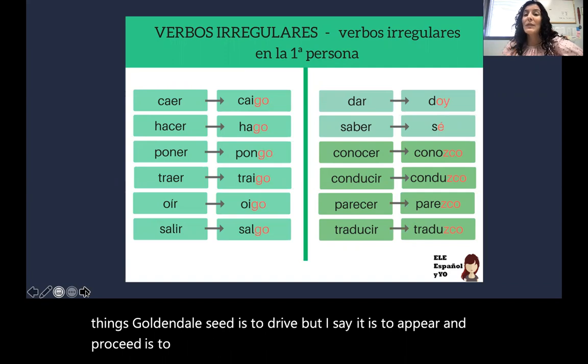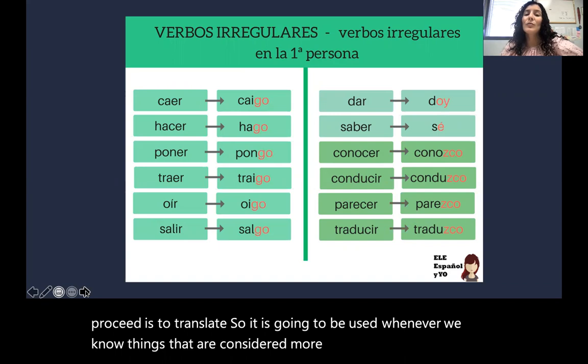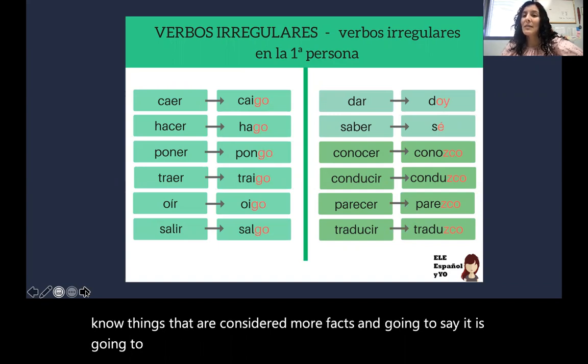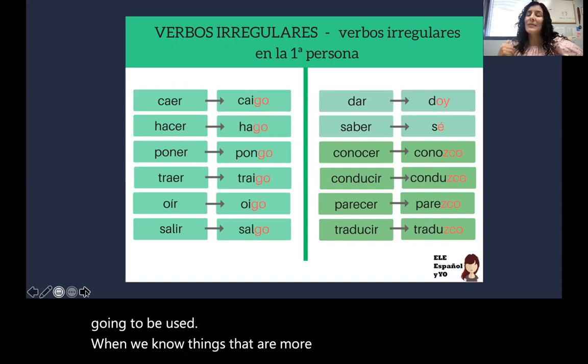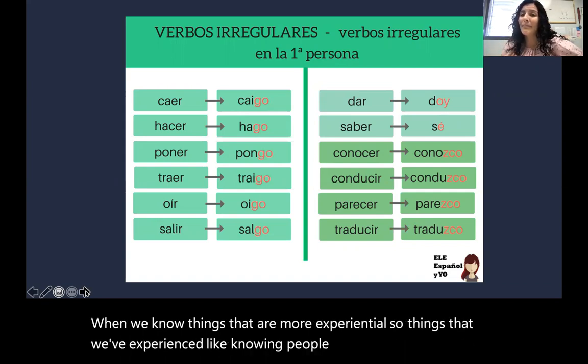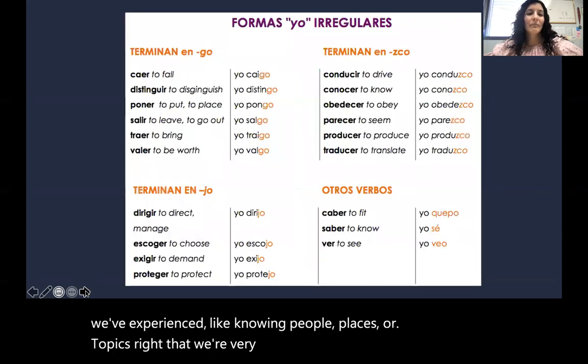Saber is going to be used whenever we know things that are considered more facts, and conocer is going to be used when we know things that are more experiential, so things that we've experienced, like knowing people, places, or topics that we're very familiar with.